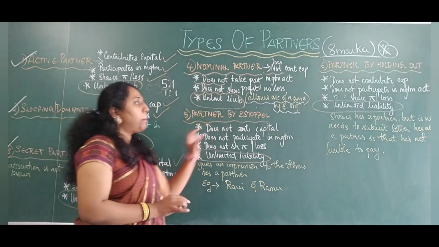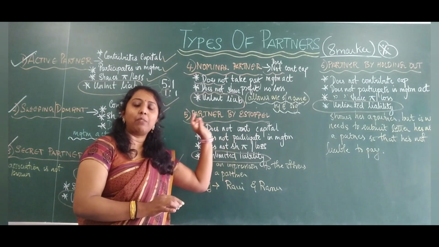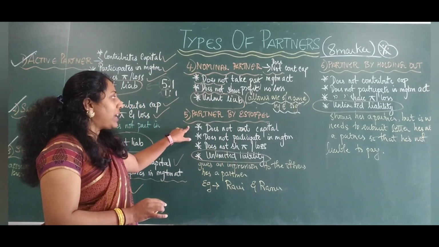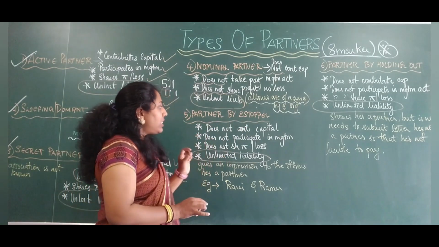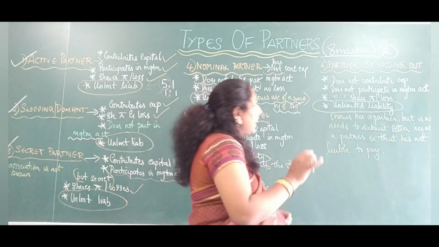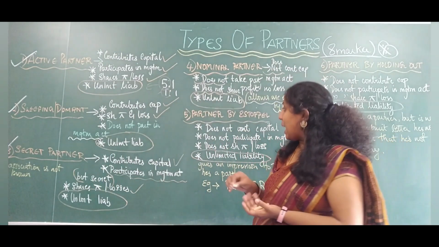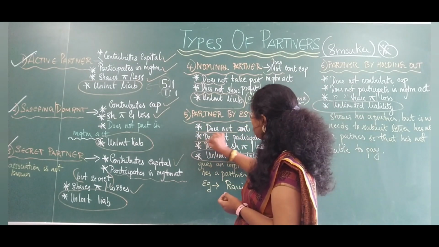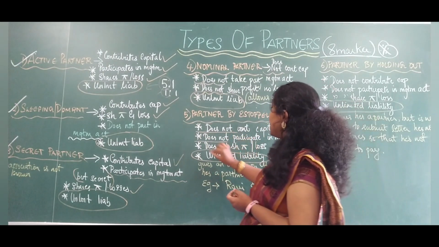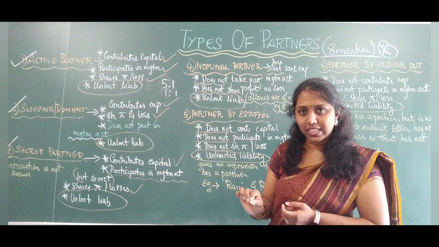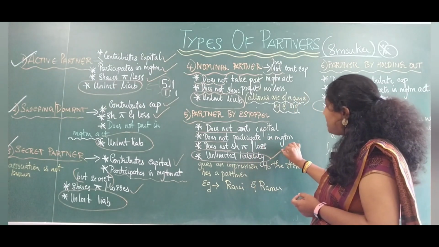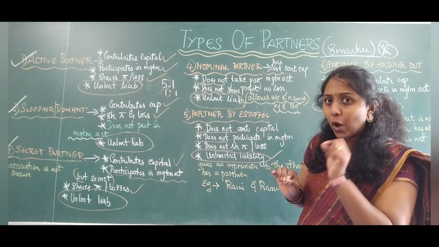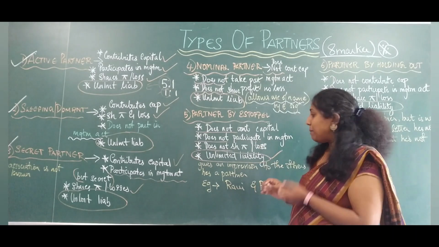Now the next two types of partners I will teach you with examples so that it's easy for you to understand. The fifth one is partner by estoppel. What is the meaning of partner by estoppel? Again, they do not invest any capital. Let me underline it. They do not invest capital. They do not participate in management activities. They do not share profits and losses. But they share unlimited liability, just like the nominal partner. But why are they sharing unlimited liability? Unlimited liability means what?